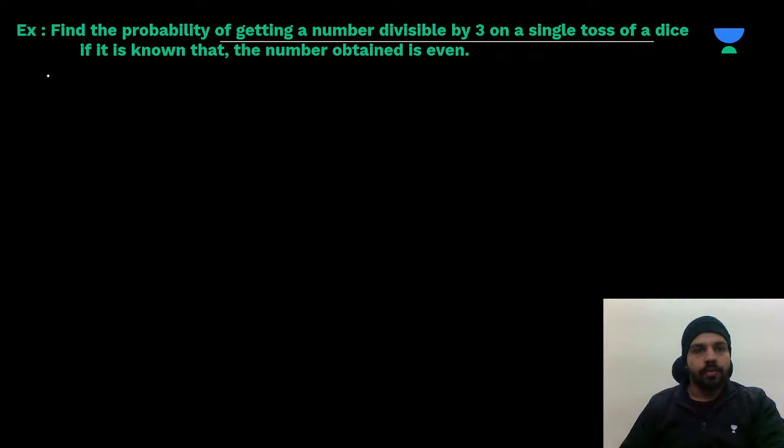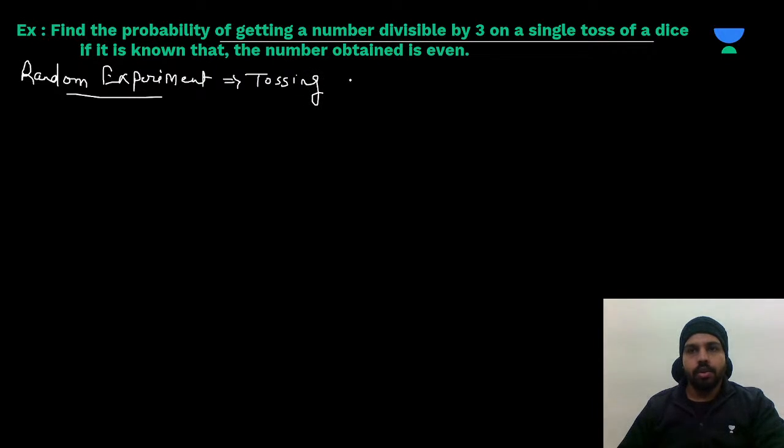So first of all, what random experiment are they going to do? They are saying find the probability of getting a number divisible by 3 on a single toss of dice. That means the random experiment is what? First of all, you need to write here random experiment. You need to recognize what the random experiment is. The experiment they are doing is tossing a single dice.